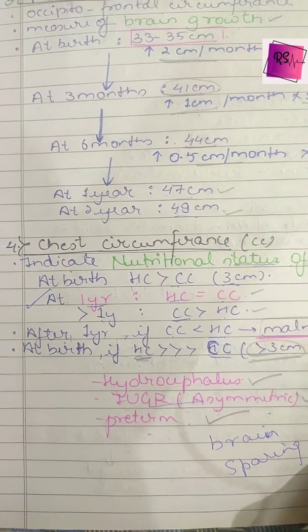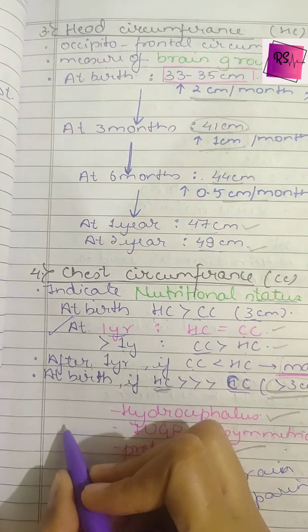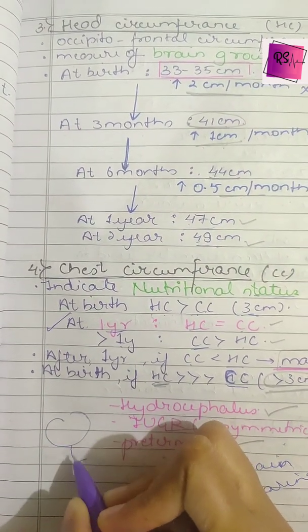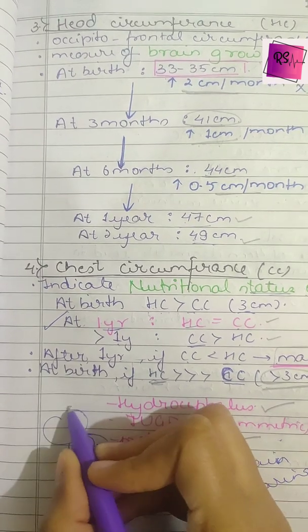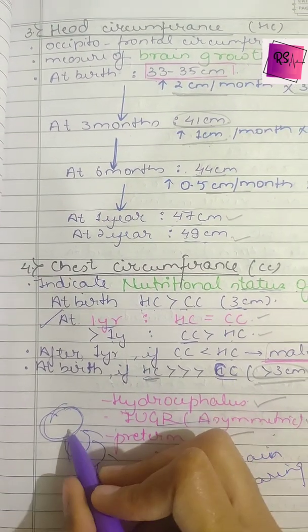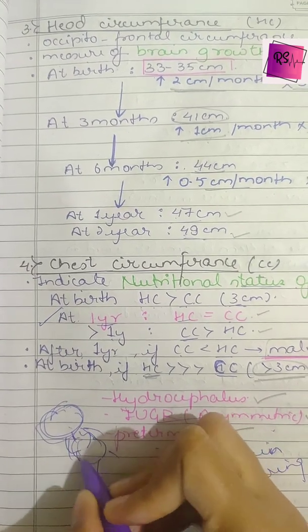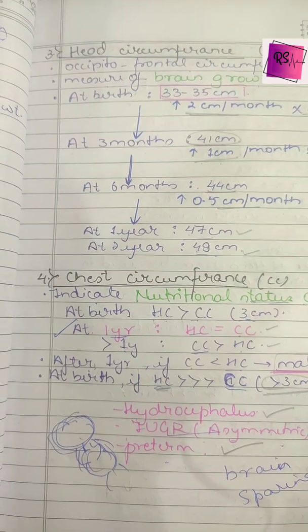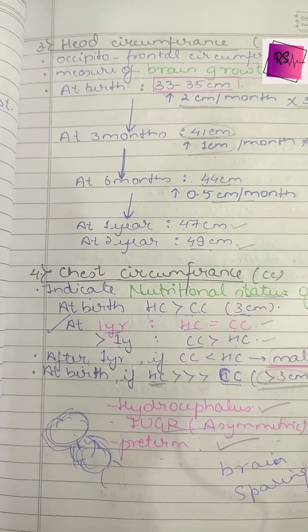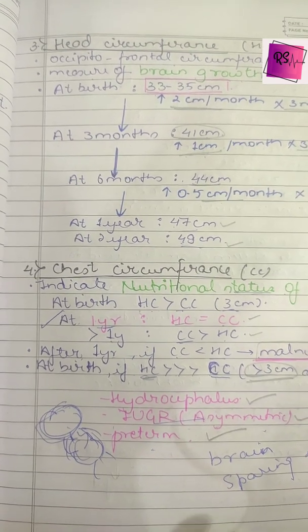So what is this effect? In this effect, by nature only, the head of the child is much bigger than the rest of the body part, because nature decides that the head of the baby should be well developed, as the rest of the body is not, because the brain controls the whole of the body. So it is very important that the brain should be developed. So nature decides that the brain of the child should be developed.